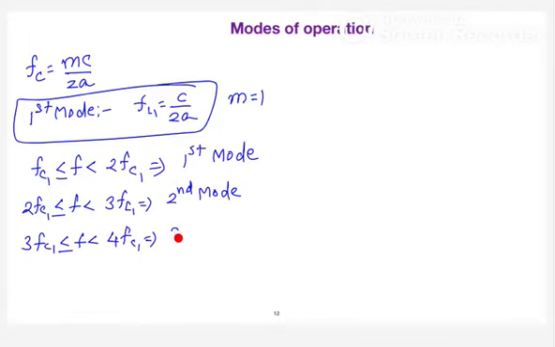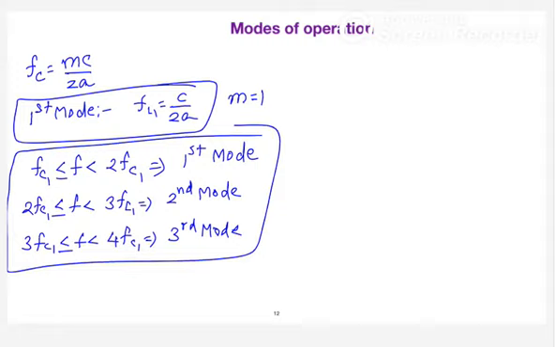Whatever I have discussed in the wavelength concept was just to give an idea that there is a group of frequencies, but the actual definition is different. So frequency-wise, the first mode ranges from FC1 to 2FC1, the second mode from 2FC1 to 3FC1, and so on. Clear?